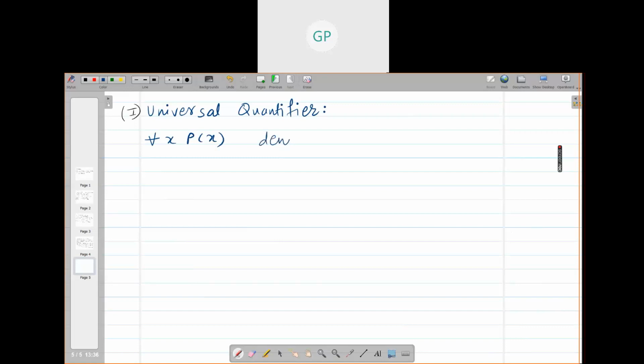This denotes the universal quantification of P(x).